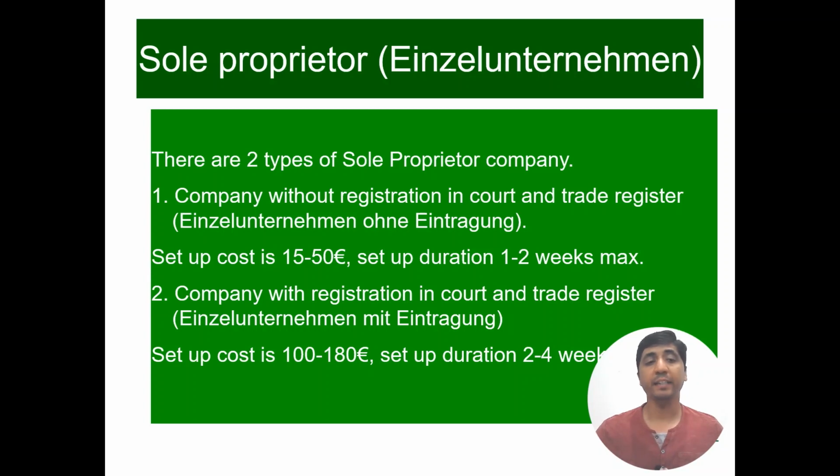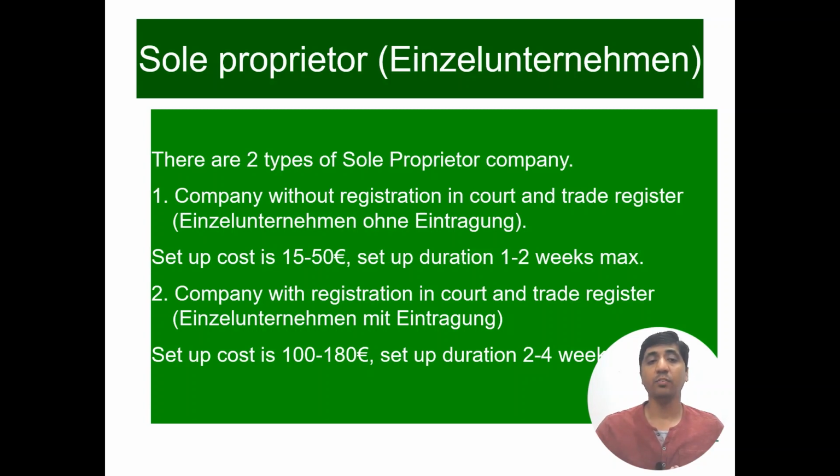The second subcategory is Einzelunternehmen mit Eintragung. That means we have to register our company in the court and with the trade register. So that has a higher cost in comparison to the first subcategory, Einzelunternehmen ohne Eintragung. We can see the setup cost here.